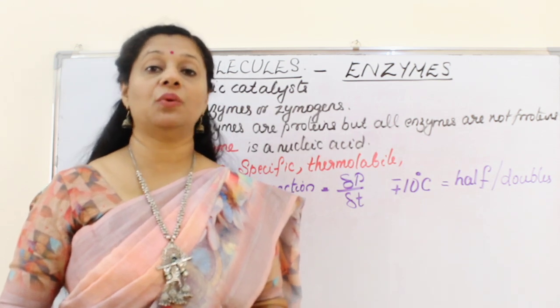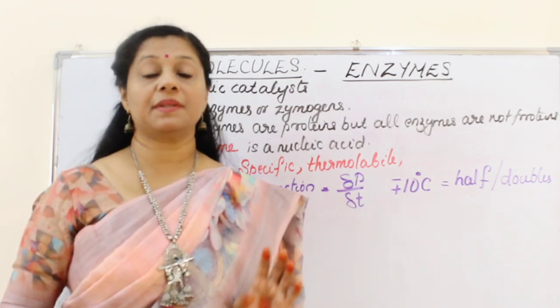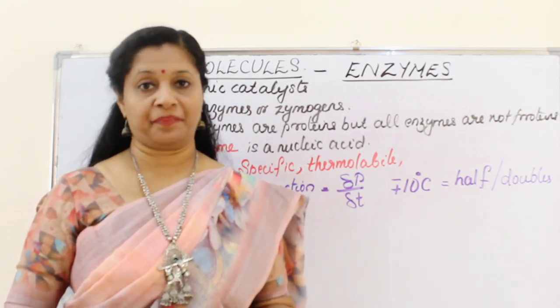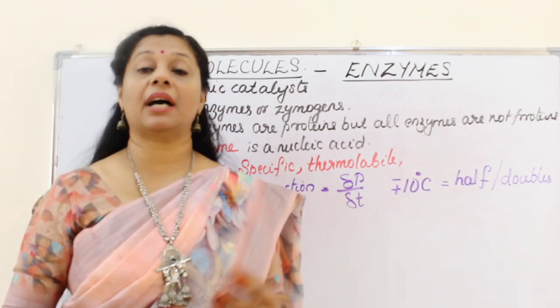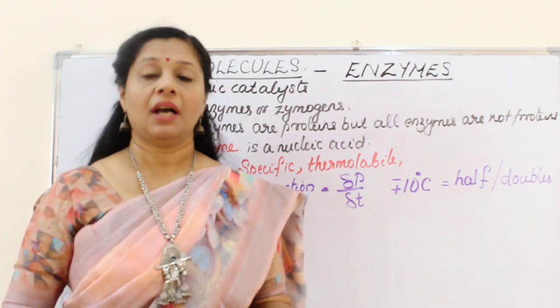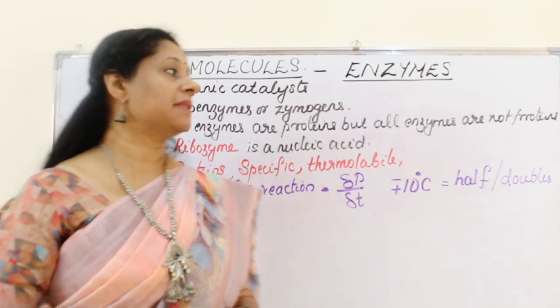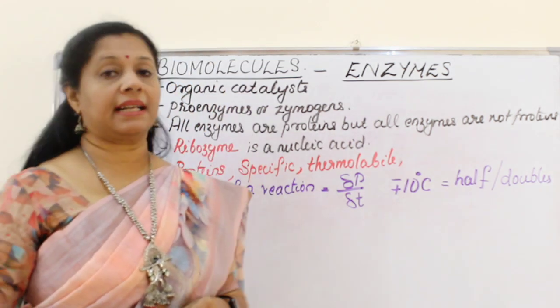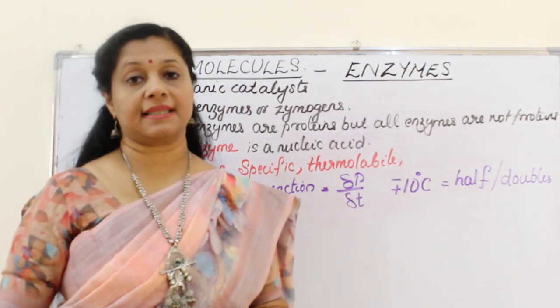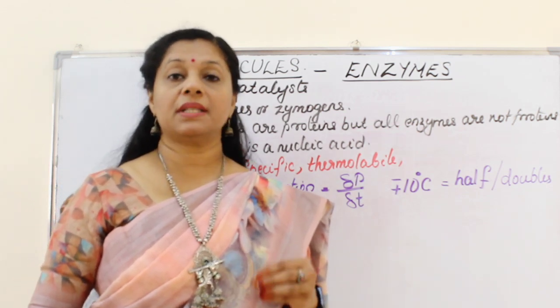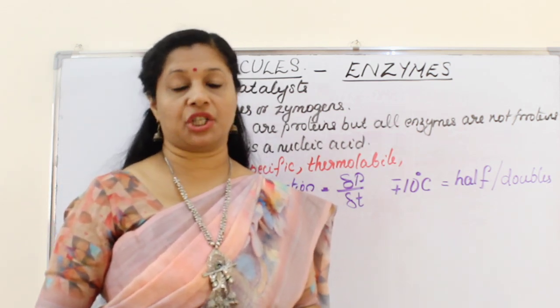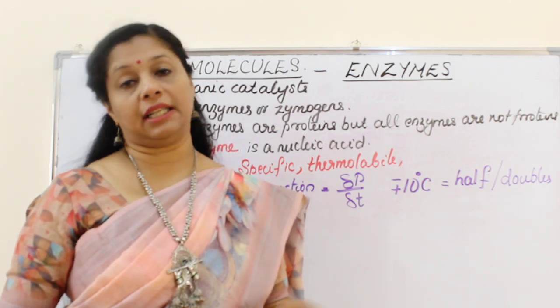In class 10, you learned about 4 enzymes which are involved in digestion. And also in the respiration chapter this year, we are learning about carbonic anhydrase enzyme. What are enzymes? Enzymes are basically biological catalysts, or they are organic catalysts. What is meant by that? A catalyst is a substance which speeds up the rate of a reaction without being involved in the process.